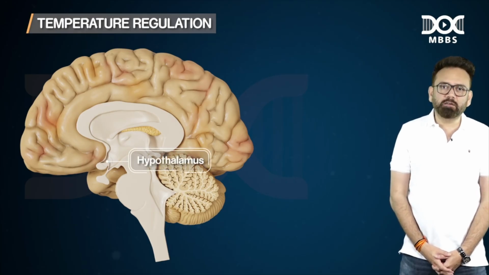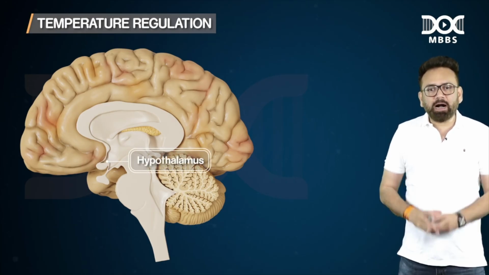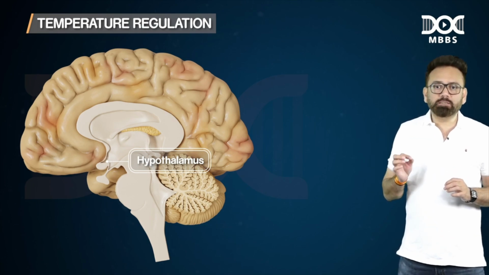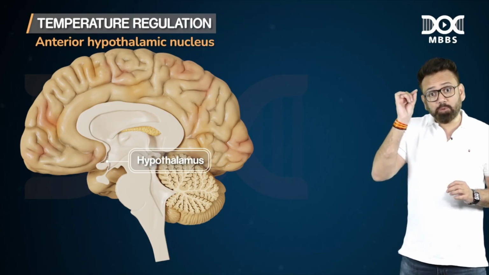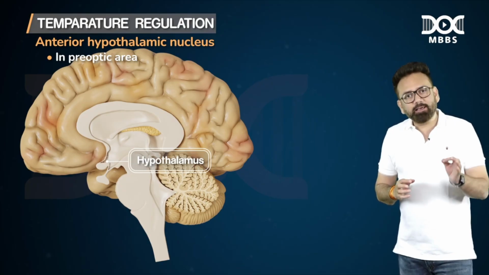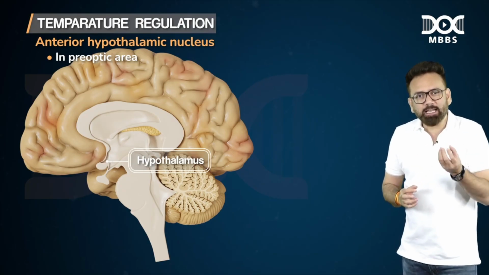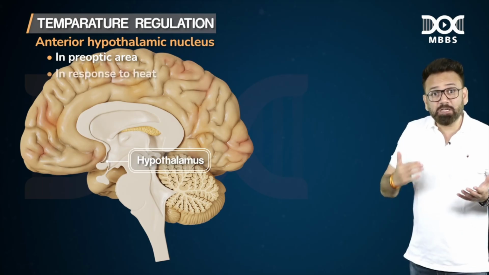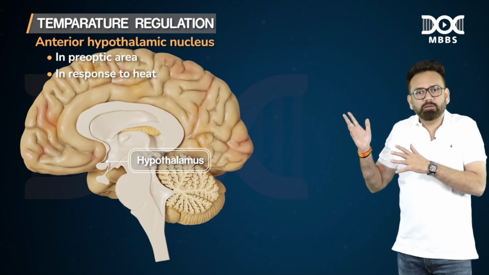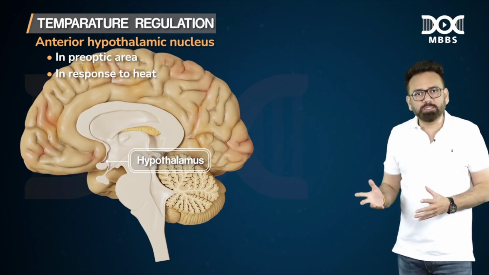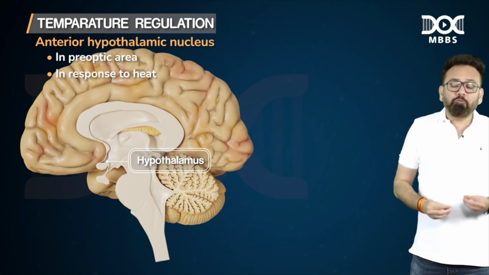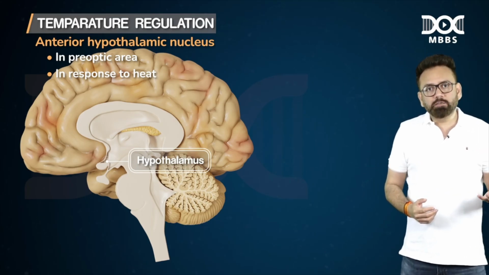Hypothalamus has two centers. One is the anterior hypothalamic nucleus, the other is the posterior hypothalamic nucleus. Anterior hypothalamic nucleus is in the preoptic area. Remember A for AC. Anterior hypothalamic nucleus is just like AC, air condition. It will respond to what? Heat. When do you need AC? When there is a hot environment, in response to heat. So the anterior hypothalamic nucleus will respond when temperature is more outside.